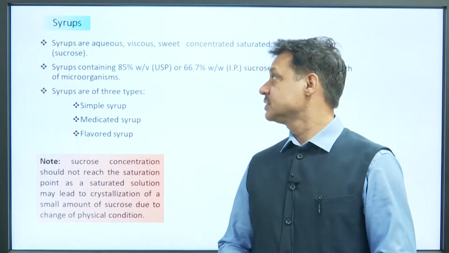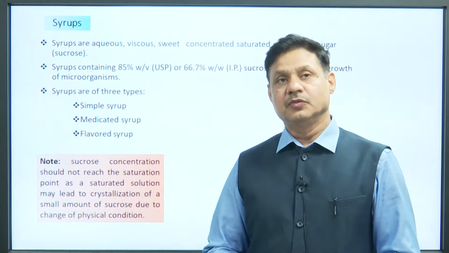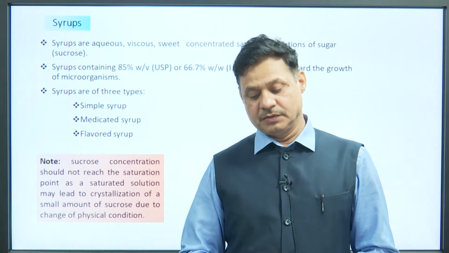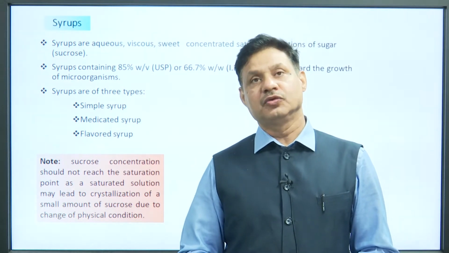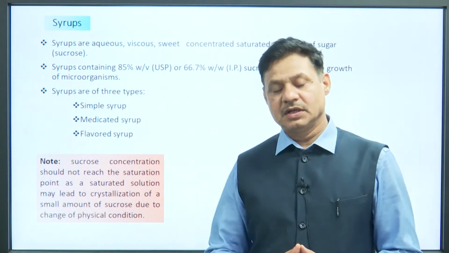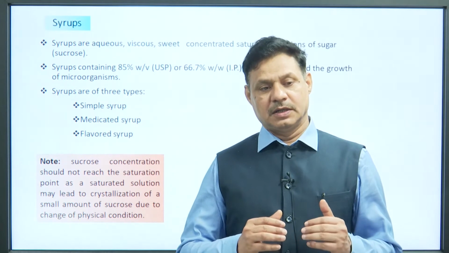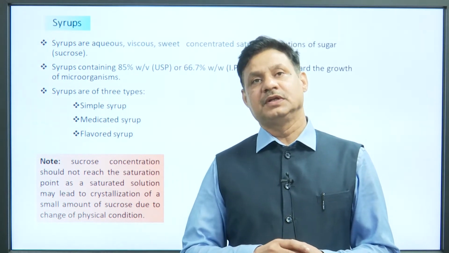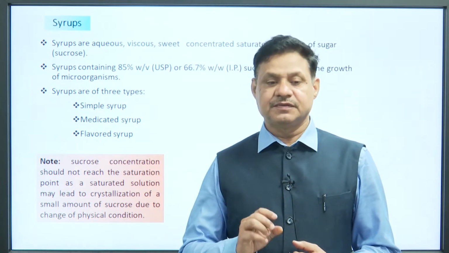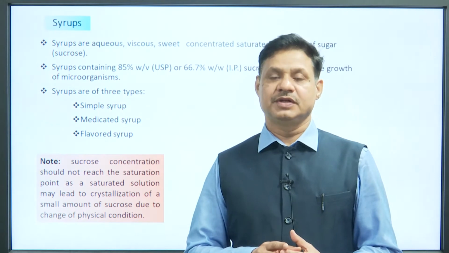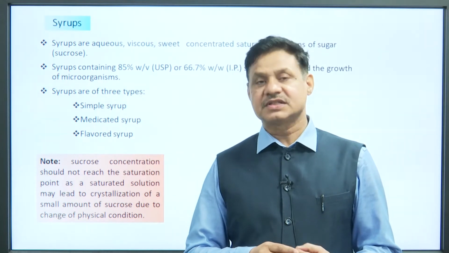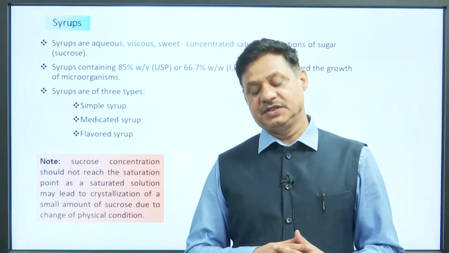So, as all of you know, monophasic and biphasic are two types of liquid dosage forms. One example of a monophasic liquid dosage form is syrup. Monophasic liquid dosage form means a single or one-phase system of liquid dosage form. जिसमें सिर्फ एक ही फेज एग्जिस्ट करती हो उसे मोनोफेजिक लिक्विड डोजेज फॉर्म कहते हैं, और एक से ज़्यादा यदि फेजेस एग्जिस्ट करती हैं सो दे आर नोन एज बाईफेजिक लिक्विड डोजेज फॉर्म.